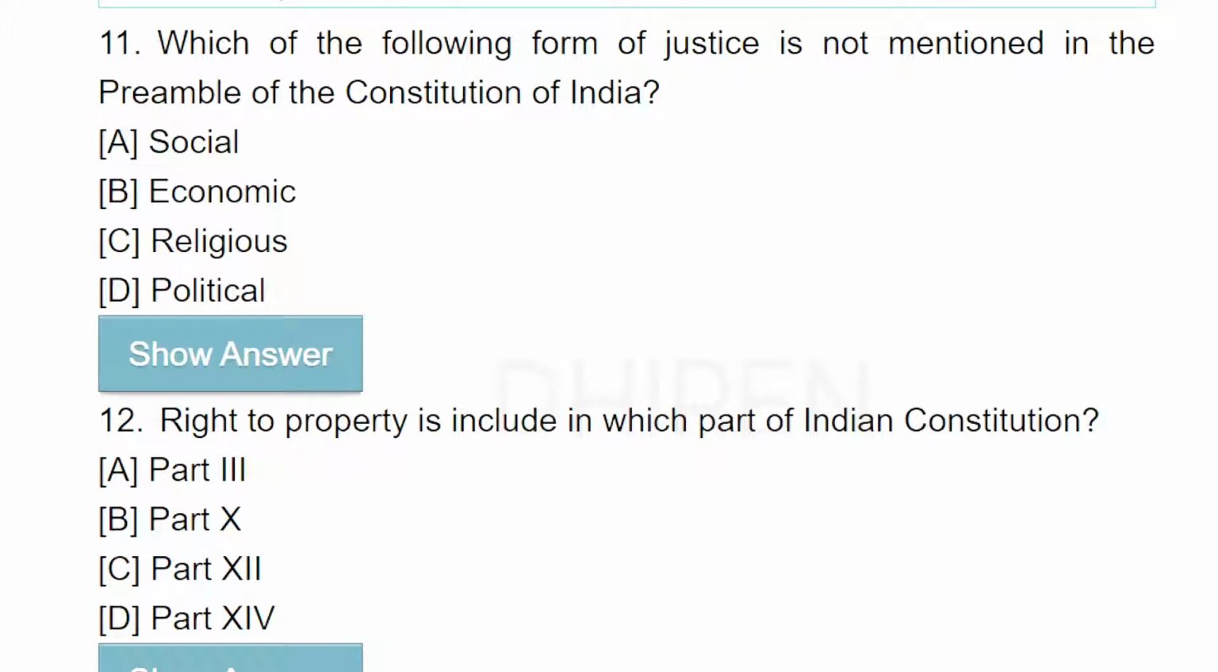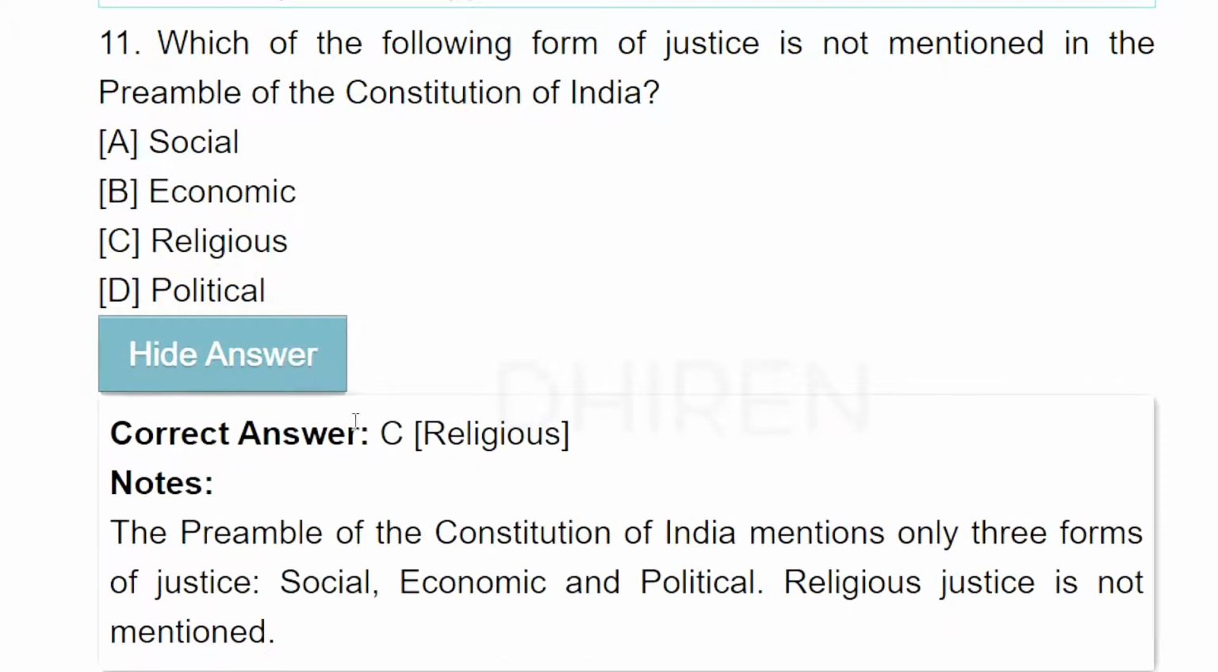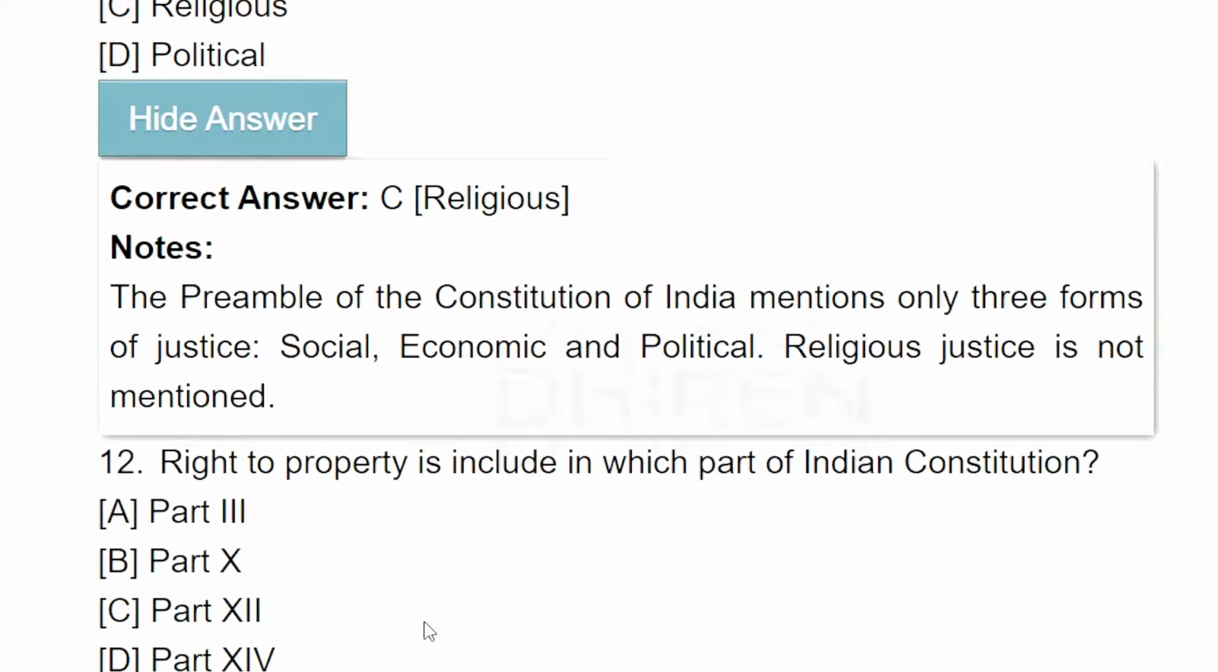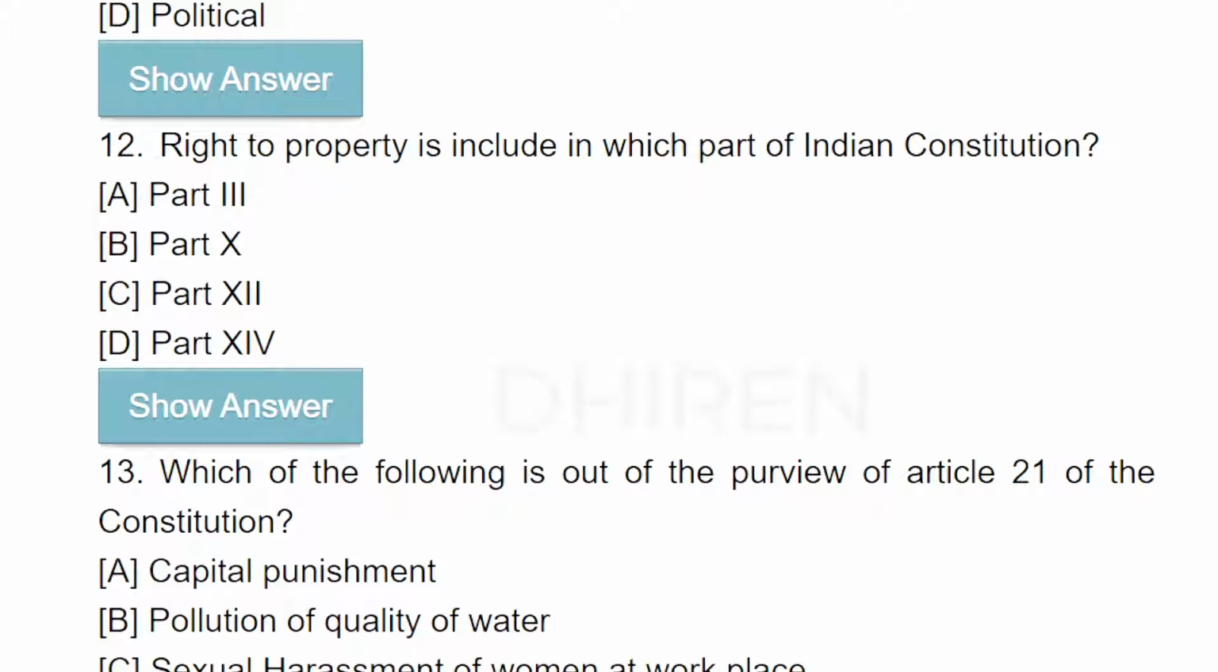Serial number 11. Which of the following forms of justice is not mentioned in the preamble of the Constitution? Option A, social, economic, religious, political. So religious is not mentioned in the preamble. Yes, correct. The preamble mentions only 3 forms of justice: social, economic, and political. Religious justice is not mentioned. So, serial number next, 12.